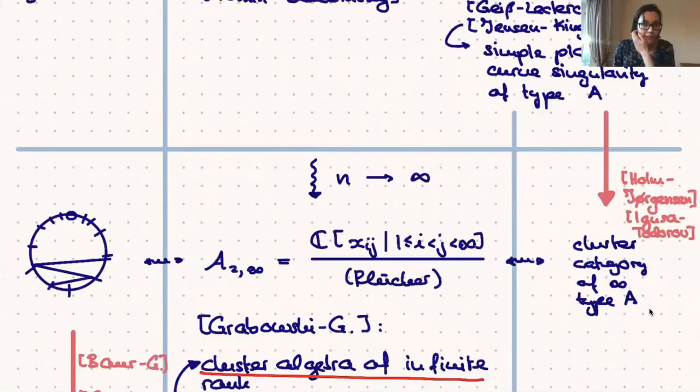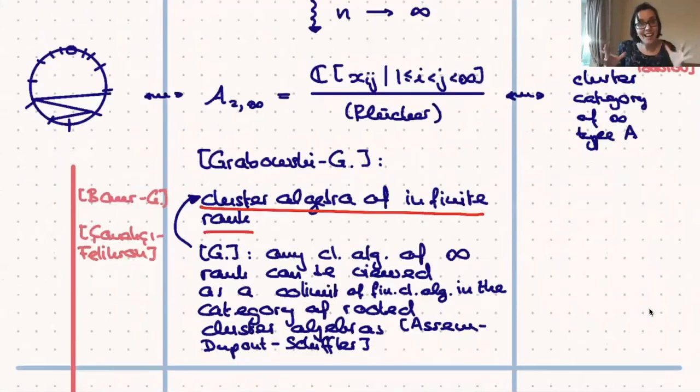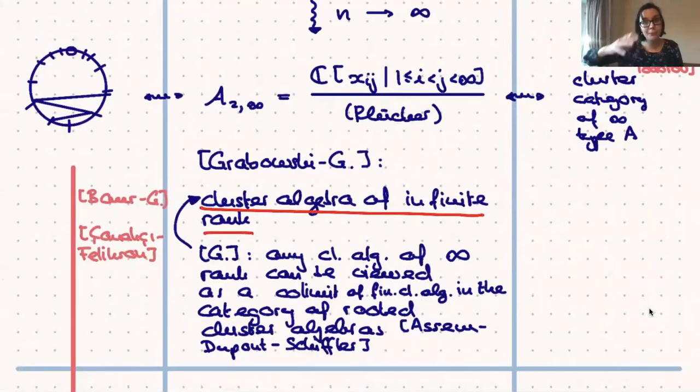So this is formalized by our result that actually any cluster algebra of infinite rank you can view as a colimit of cluster algebras of finite rank in an appropriate category. And the appropriate category here is the category of rooted cluster algebras, which was introduced by Assem, Dupont, and Schiffler, and which is, as far as I'm aware, up to date still the only attempt at a category of cluster algebras.